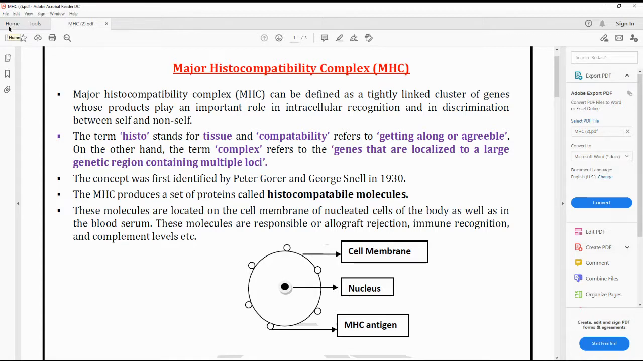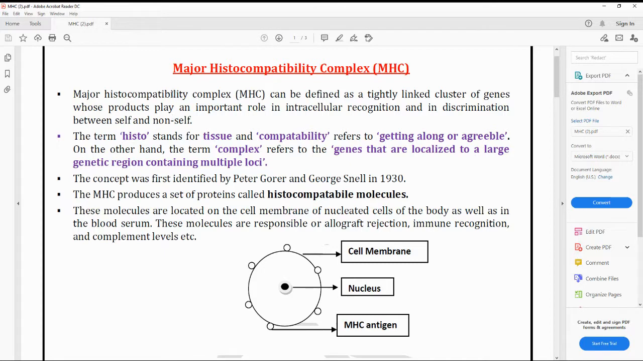Welcome to the online lecture on Major Histocompatibility Complex, also known as MHC. The major histocompatibility complex can be defined as a tightly linked cluster of genes whose products play an important role in intracellular recognition and in discrimination between self and non-self.